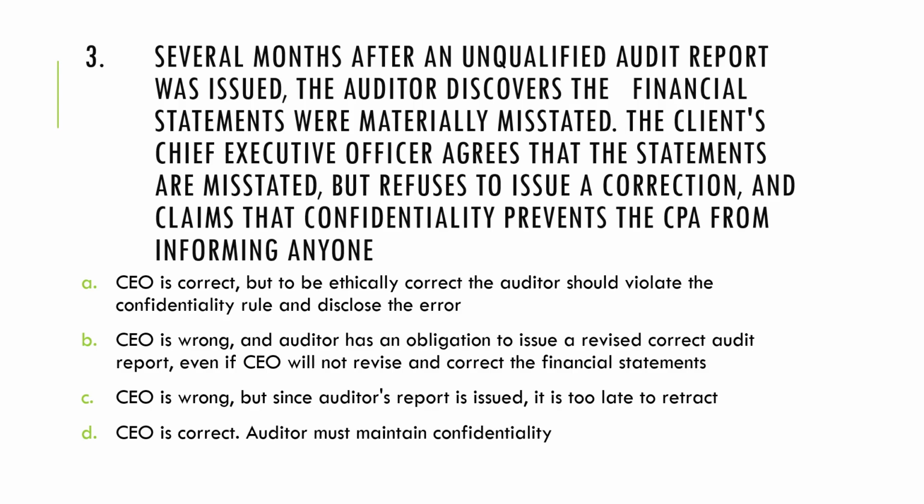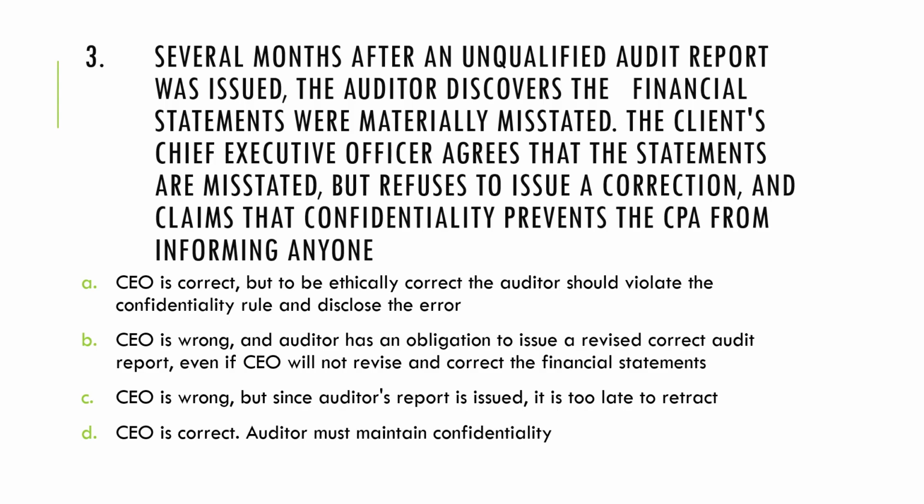Option B says the CEO is wrong and the auditor has an obligation to issue a revised correct financial audit report, even if the CEO will not revise and correct the financial statements. Well, if you take a look at letter B, precisely, the auditor will issue a revised correct report because the CEO does not intend to revise the misstatements. This could lead to either a qualified opinion or an adverse opinion.